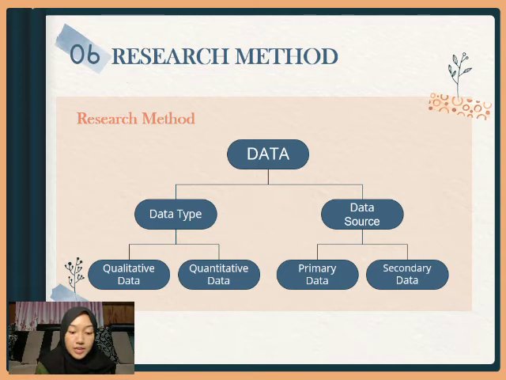Data search is divided into two. 1. Primary data. Primary data is data taken from the first search in the field obtained from observation and interviews. 2. Secondary data. Secondary data is obtained from a second search through documentation and literature study.